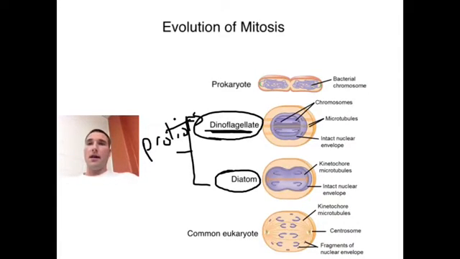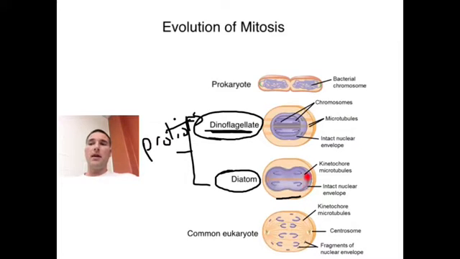Anyway, the diatoms, they do things a little bit differently, but they also keep their nucleus here while they're doing their cell division. But instead of attaching their centromere, the chromosomes, directly to the cell or the nuclear membrane, they actually have microtubules that connect the centromere, the kinetochore, to the nuclear membrane.